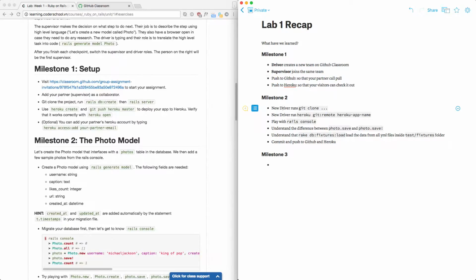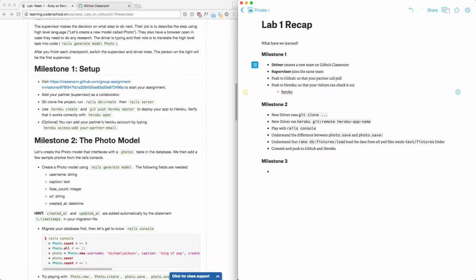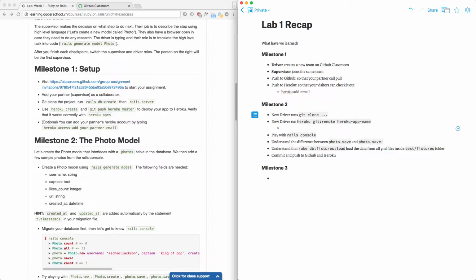When you change the driver, it's easy on GitHub: git clone, right? Up here you also know the syntax to add Heroku. Here's a trick: if you type this on your driver's computer, when you change to a second person, this will run secretly under the hood. It will run git remote add heroku and then the URL of the Heroku app, but you don't have to find it. It's smart enough and runs in the background, okay?